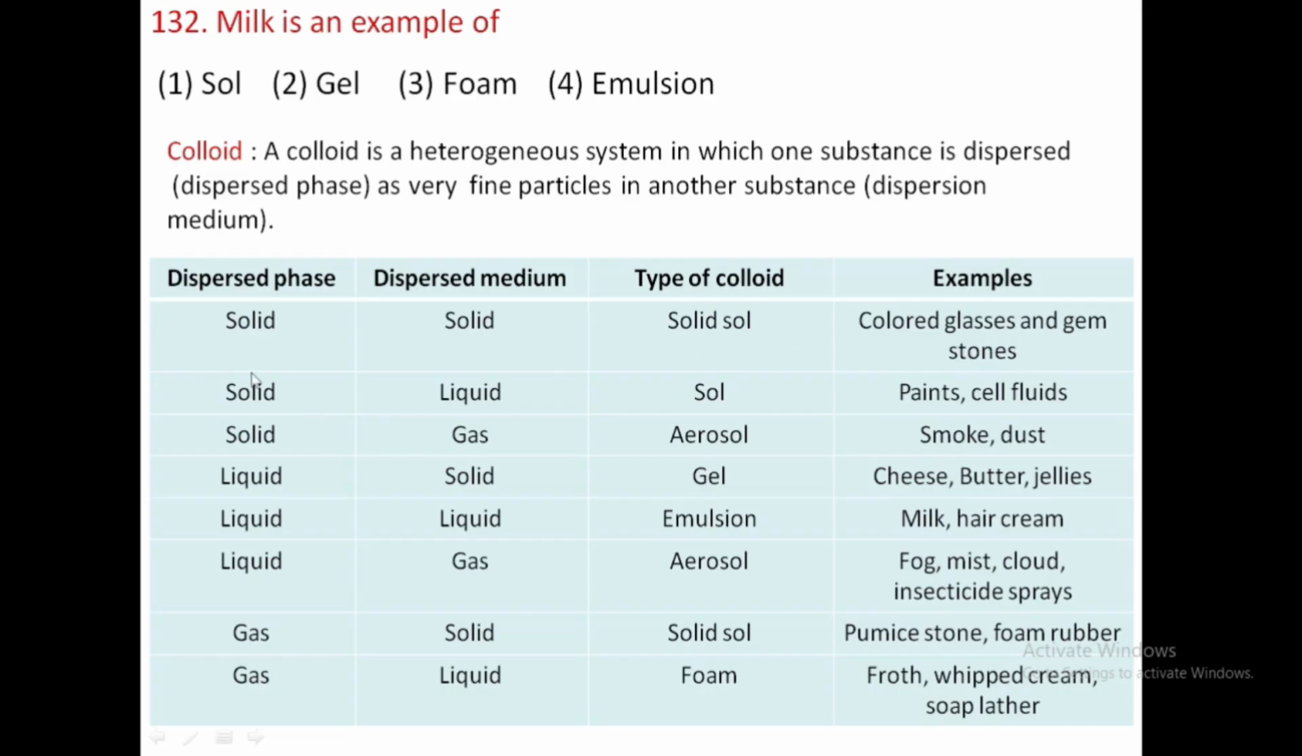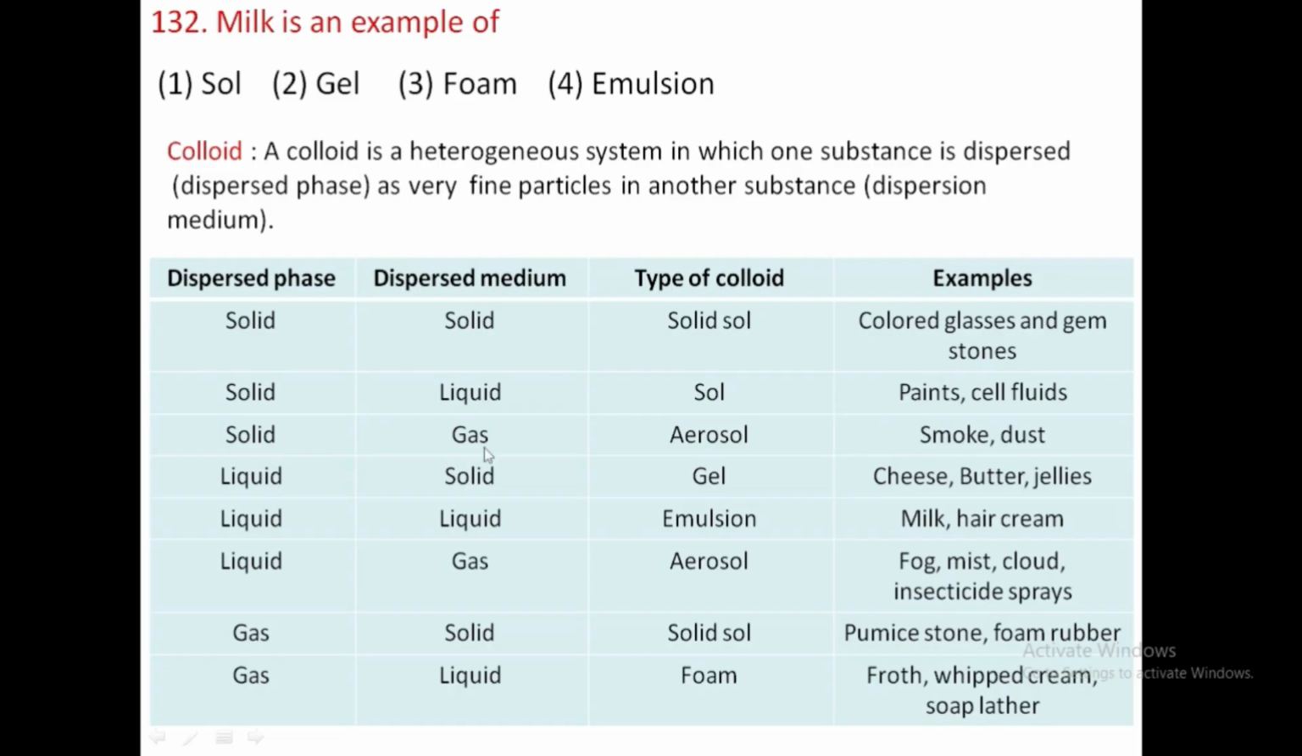When the solid dispersed phase is in a liquid dispersion medium, the type of colloid is called a sol. Paints and cell fluids are examples of sols. When the solid is the dispersed phase and is dispersing in a gas, this type of colloid is called an aerosol. Smoke and dust are examples of aerosols, where the dispersed phase is solid and the dispersion medium is gas.